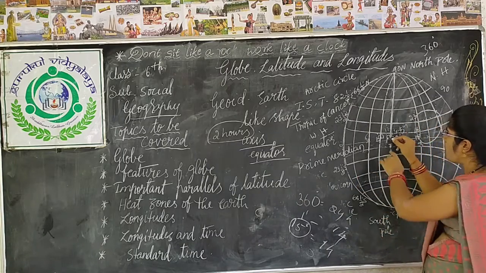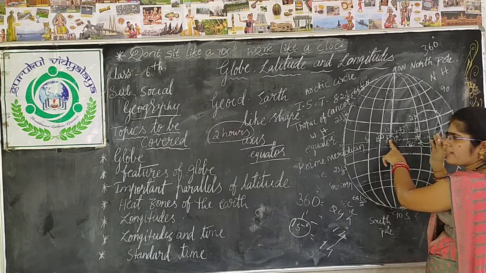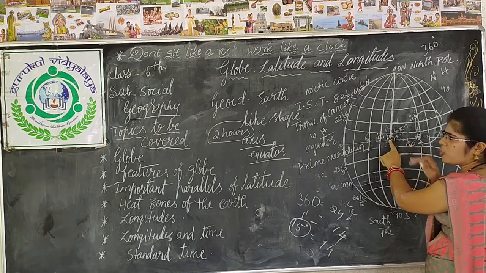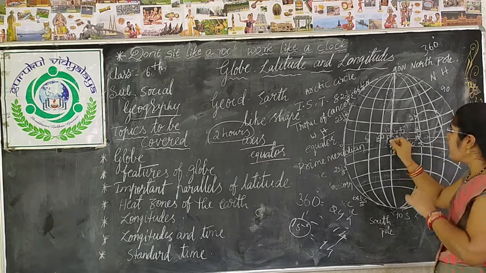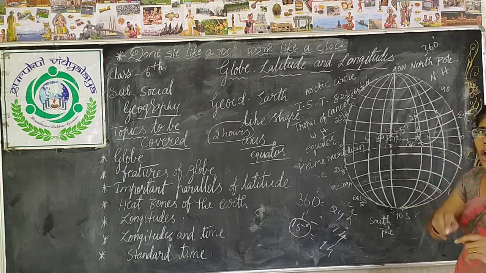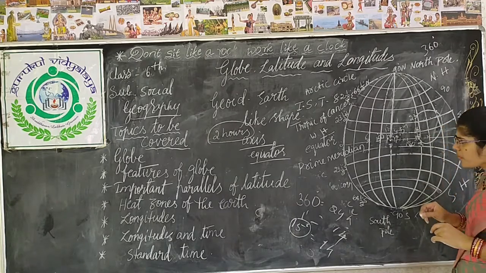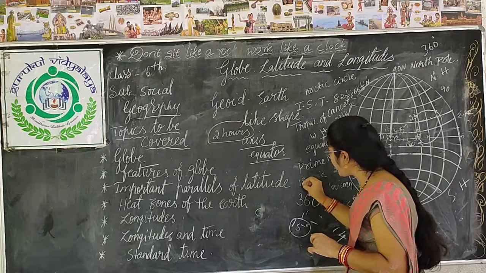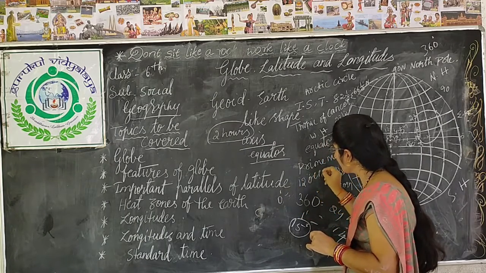I told you from the prime meridian to the eastern side, whatever places there are, they are ahead of the western hemisphere. So India is in the eastern hemisphere. If London is at 0 degree and it is 12 o'clock in London,